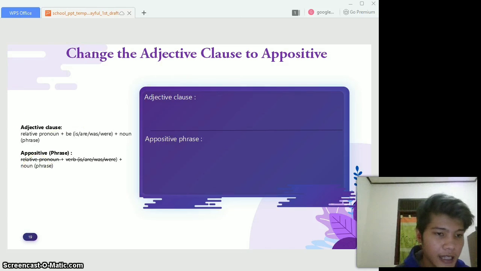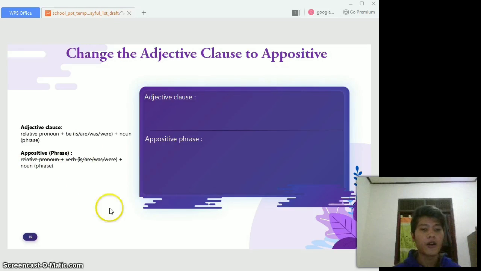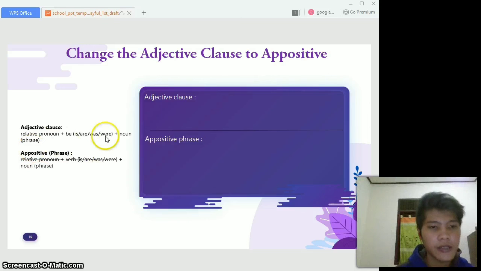You can see that the adjective clause is relative pronoun plus be plus noun phrase. When it becomes an appositive, we remove the relative pronoun and verb, so it is just a noun phrase.